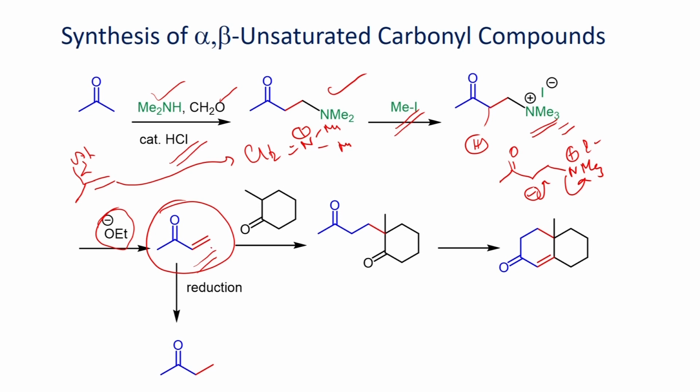This can be further reduced to give this methyl ethyl ketone. If you do hydrogenation using palladium charcoal, you will be able to get the reduced compound. In addition to that, this methyl vinyl ketone is a very important substrate we use as precursor for the Robinson annulation and several other reactions.